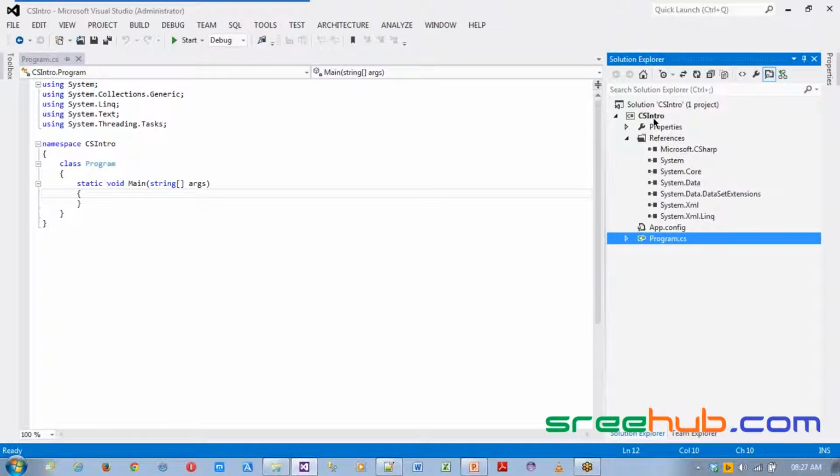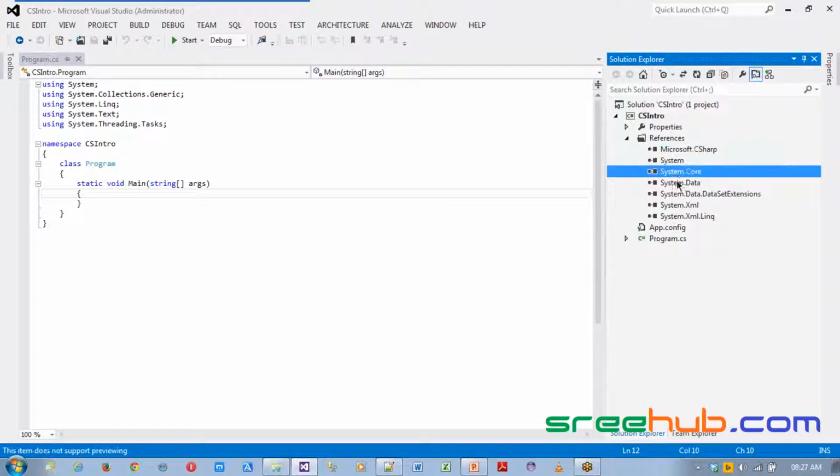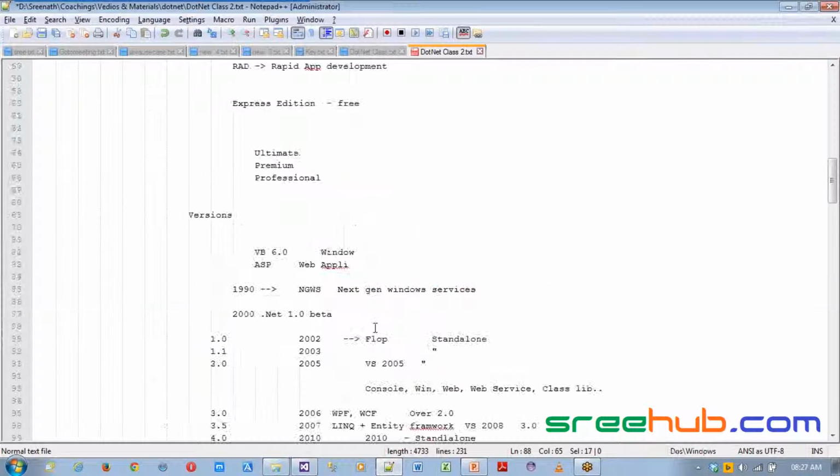Your Visual Studio will give you what libraries you may require. That's the reason why it added all this. Now these are nothing but your libraries. Each and every library is tagged under one single namespace.